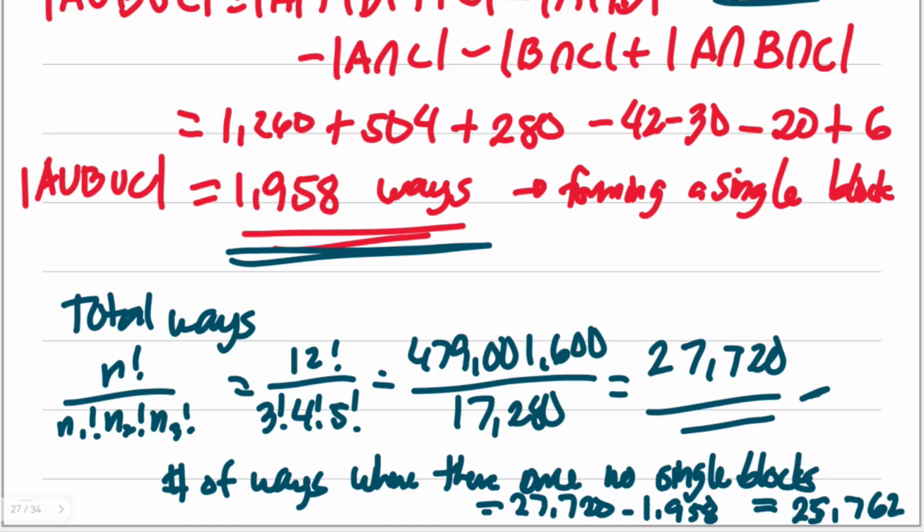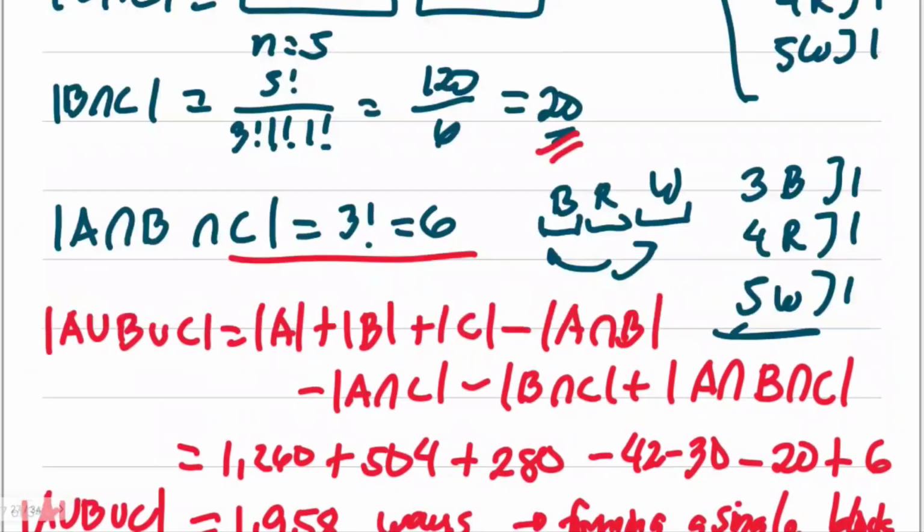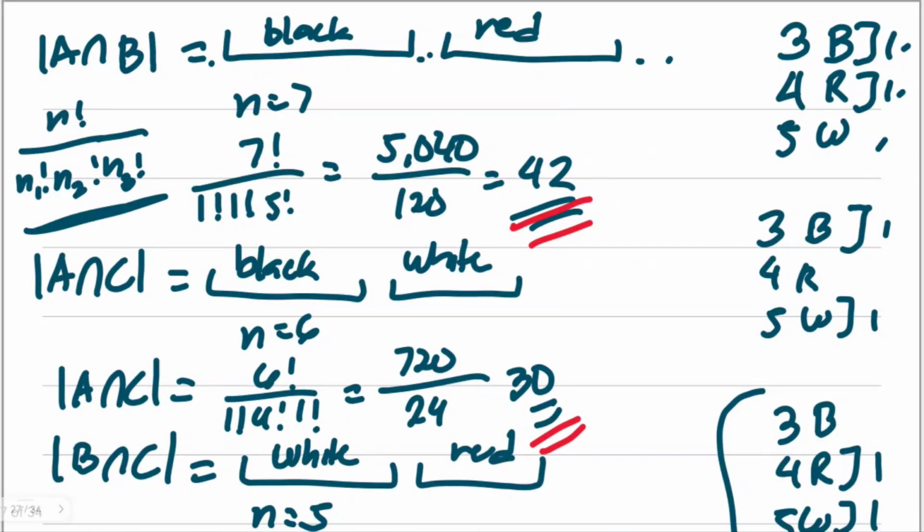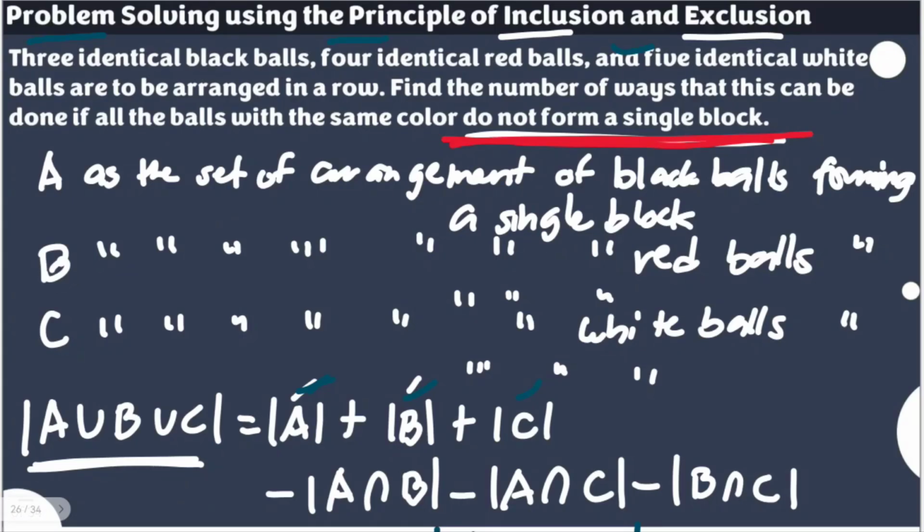with having the same identical colors. They're identical and also having the same color. So you can see, we're able to use here the principle of inclusion and exclusion, but also relate it to the number of ways of arranging identical items in a row using the permutation multiset, and the idea of using the complement where the problem allows us to do that.